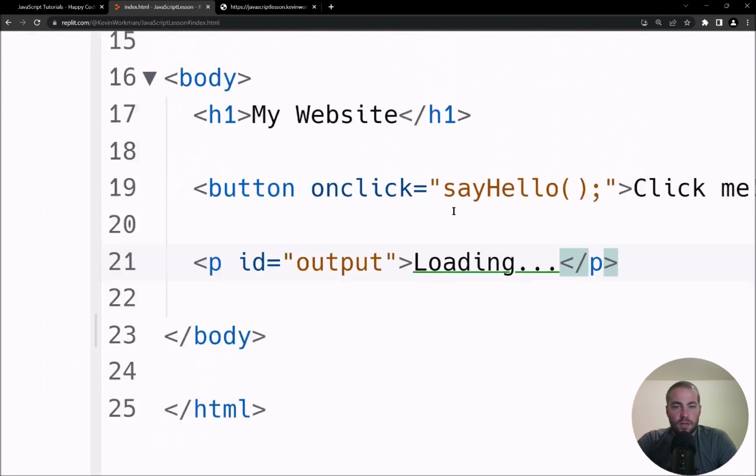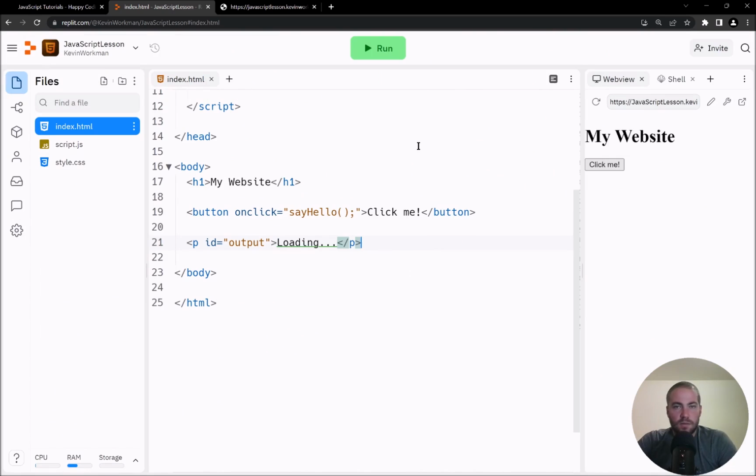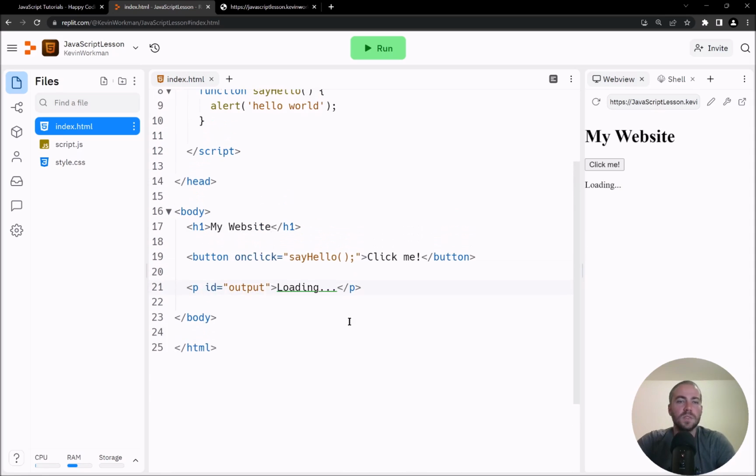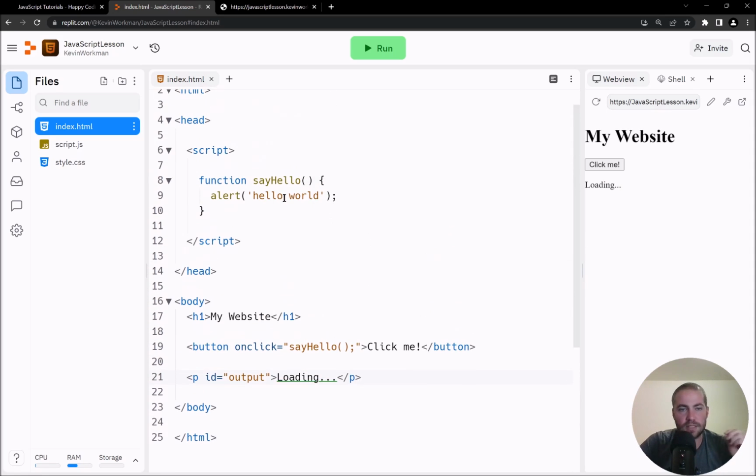So I'm going to run that, and the only thing that should change is now I see loading... here. You know, I could change this to really anything I want, but I just put loading... for now. So now the thing I want to change is, instead of calling the alert function here, or maybe in addition to, maybe I'll do both.